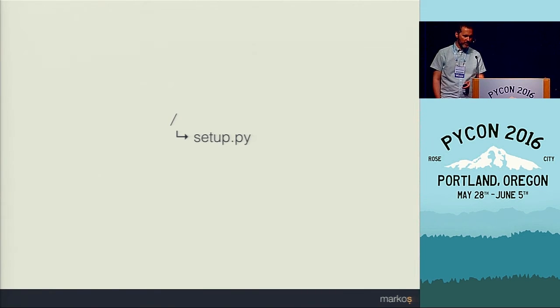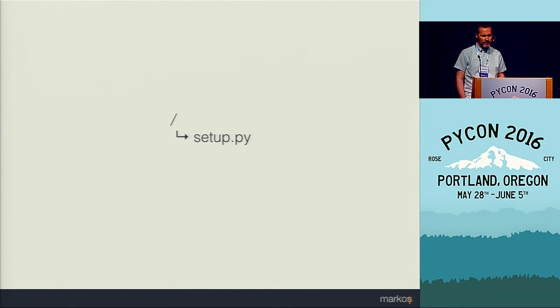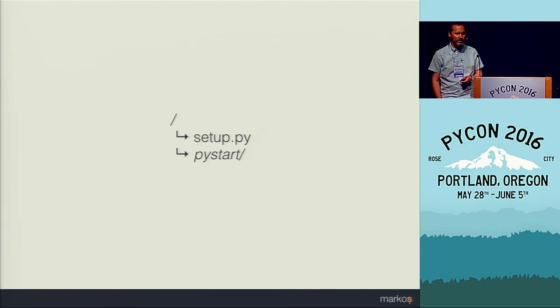The first thing that every package needs is a setup.py configuration file that goes into the root directory of the repository. It also needs to have code stored somewhere. I tend to use the same name that I want to import. So if I want to use an import statement PyStart, I would use PyStart as a directory name.